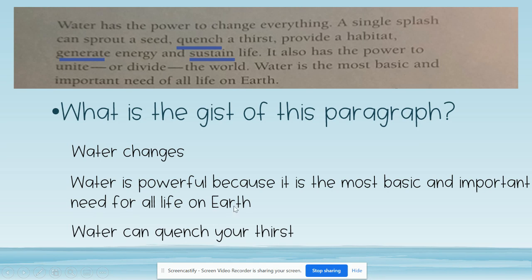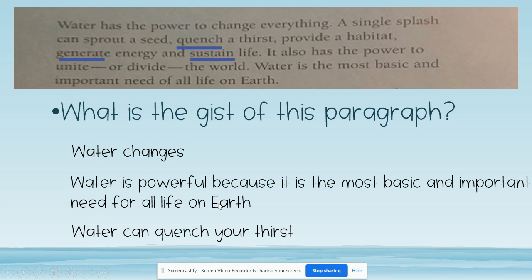Water is powerful because it is the most basic and important need of all life. So it talks about how everything needs water. It can help sprout seeds, it can help quench a thirst, it can provide a habitat for water life or for aquatic animals. Generate energy, sustain life. So the whole thing is talking about how powerful water is. So this is our answer choice.